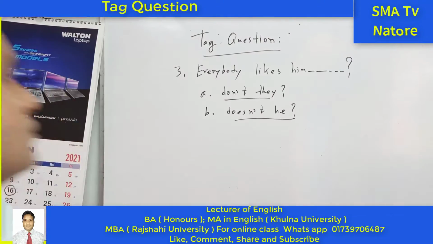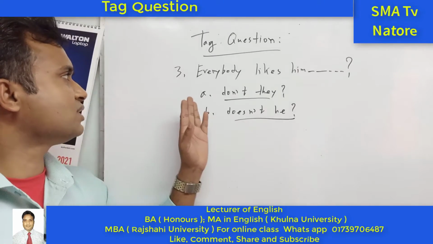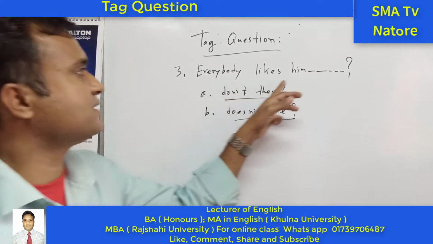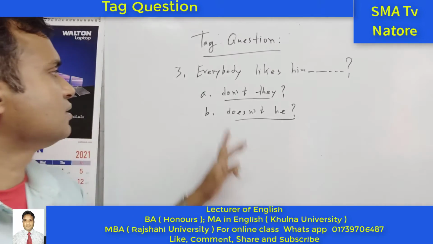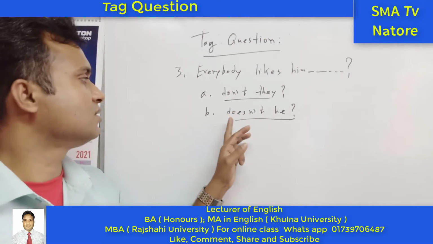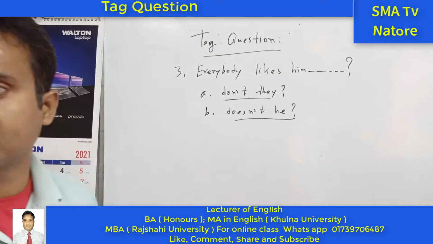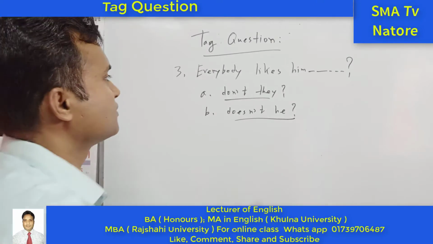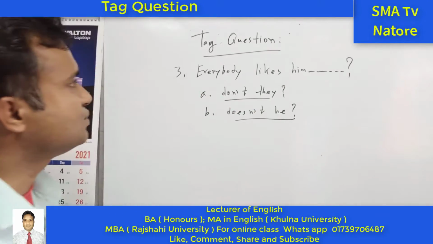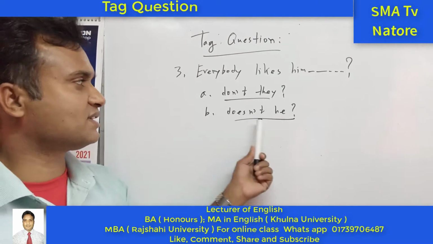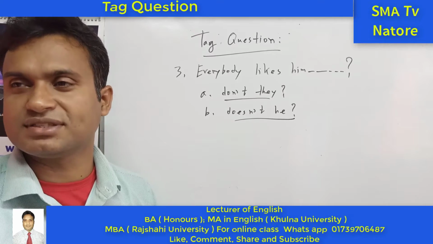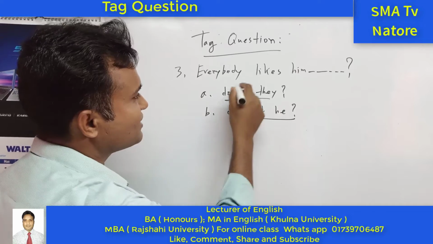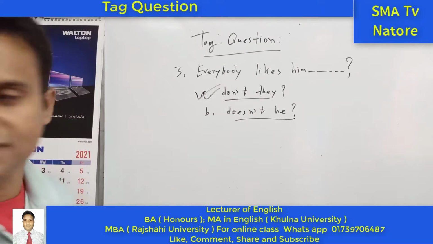Okay, Rafi, tell me which one is the right answer. The first one is "Everybody likes him." "Don't they?" or "Doesn't he?" Which one is the right answer? There is no "do they" here, only "don't they" or "doesn't he". Don't they? Yes, this one is the right answer. But why?